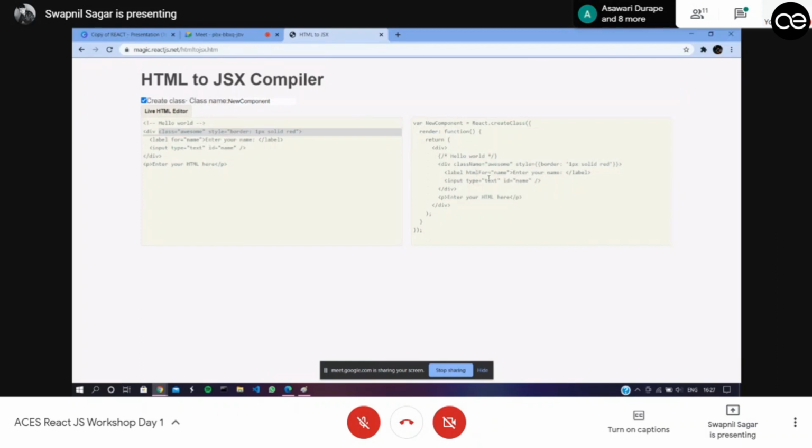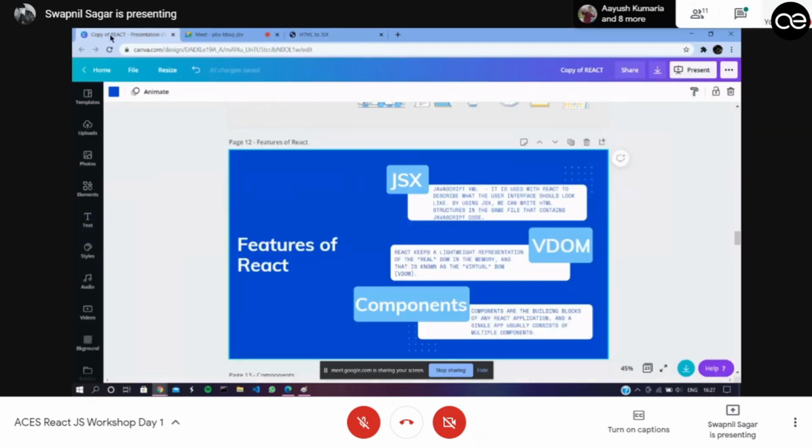Next, styles. If you do inline style in HTML, you simply write style equals to and all the attributes, but not in JSX. You have to give style and give double curly braces. Yeah, I know that doesn't look right, but it is how it is. You have to write double curly braces and give all your attributes. And the rest of it is much more similar. It is very much the same. So you won't find any difficulty coping with the change in language, right?